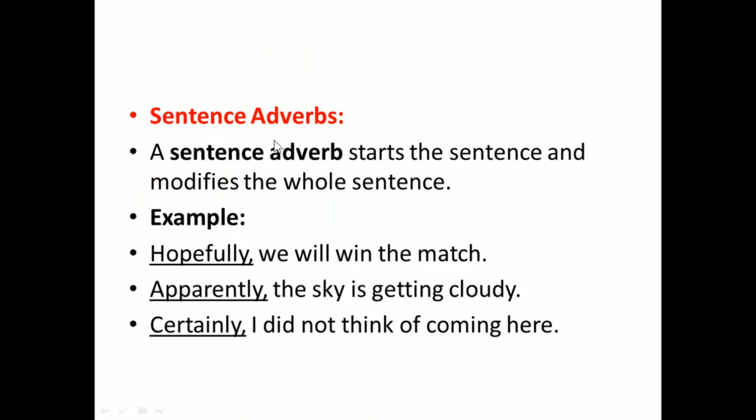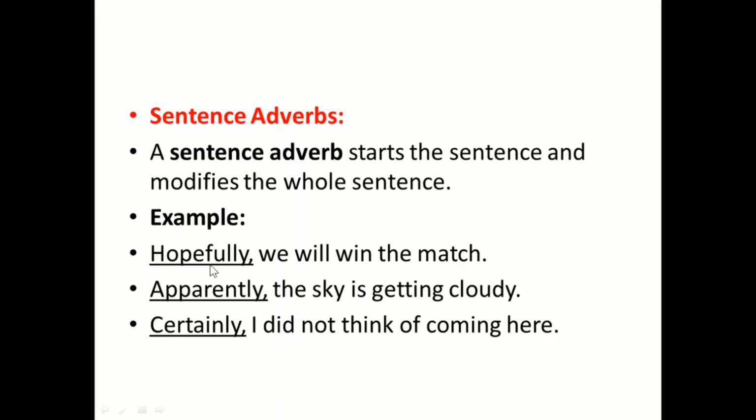Here we have the sentence adverb. A sentence adverb starts the sentence and modifies the whole sentence. At the beginning of the sentence you will find it. Hopefully we will win the match. So here they are not connecting any other sentence, because it is standing individually, separately.